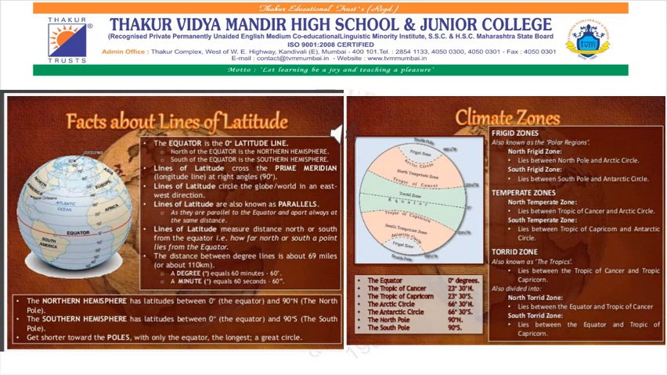Lines of latitude affect the climatic conditions of a particular place. They create three zones: frigid zone, temperate zone, and torrid zone. You can see this in the image.